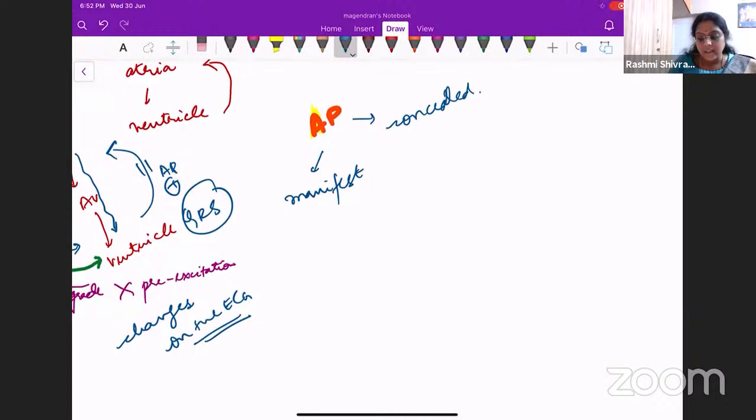Okay, so this concealed accessory pathway will most commonly conduct retrogradely. So when this changes and it becomes manifest, then it will start transmitting anterogradely as well. So accessory pathways can be transmitting anterogradely only, or both anterograde and retrograde. Okay, so this is very, very important. So accessory pathways can be of two kinds, manifest and concealed. If it is manifest, then it will be conducting antegradely.